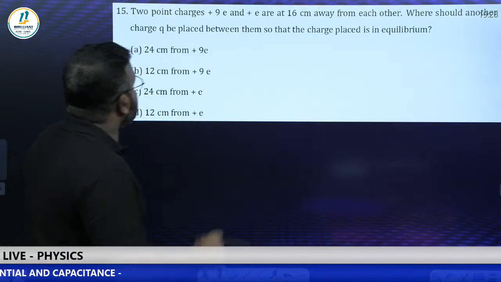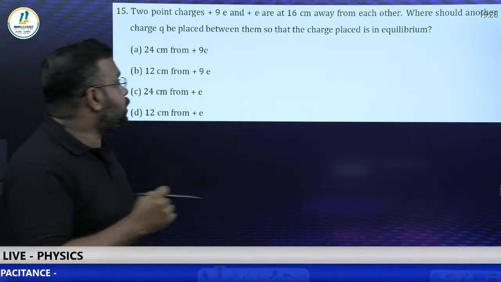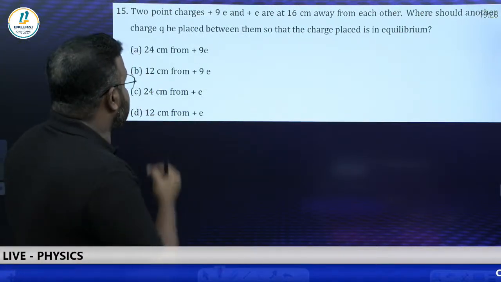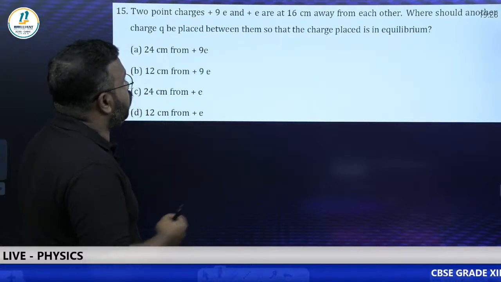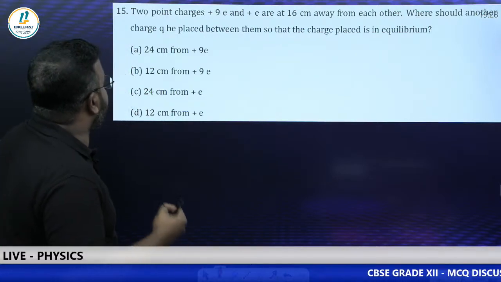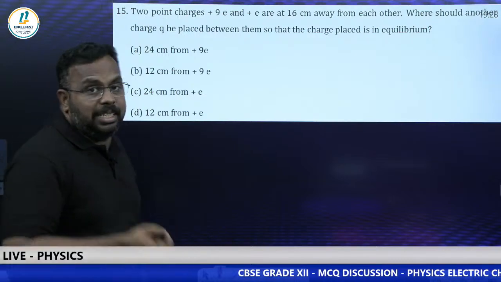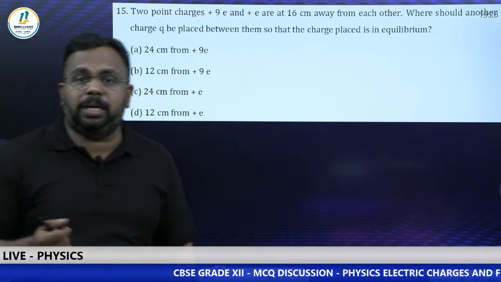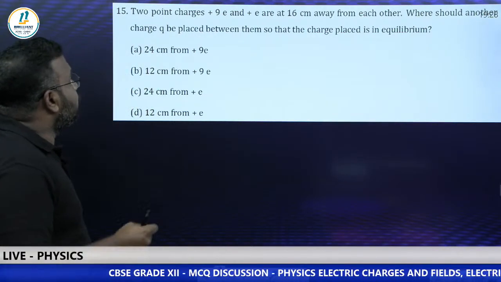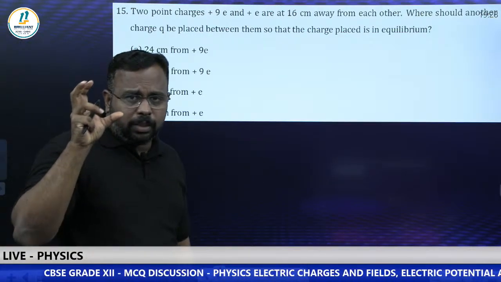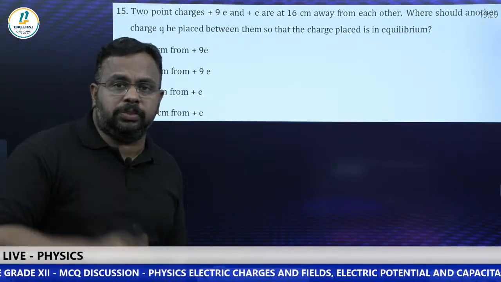Question number 15. Two point charges plus 9E and plus E are 16 centimeters away from each other. Where should another charge Q be placed between them so that the charge placed is in equilibrium? Here, what you need to notice is there are two charges, both positive.